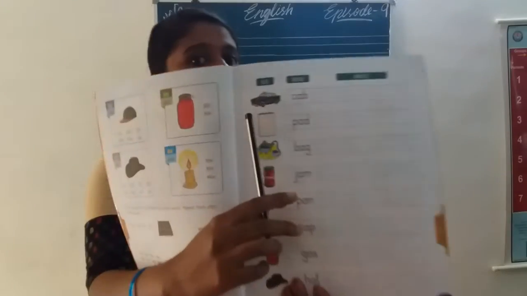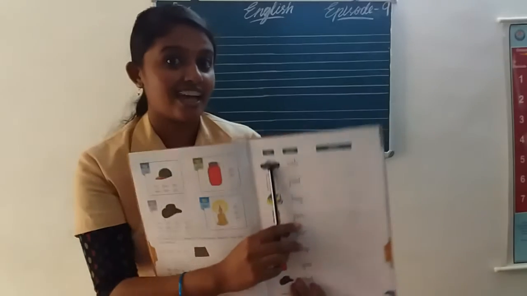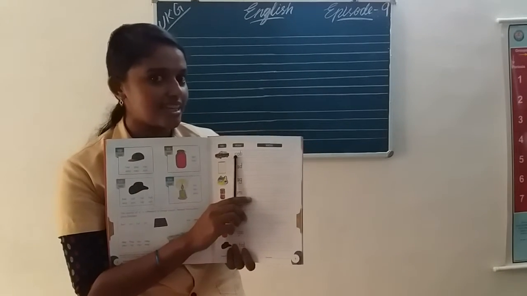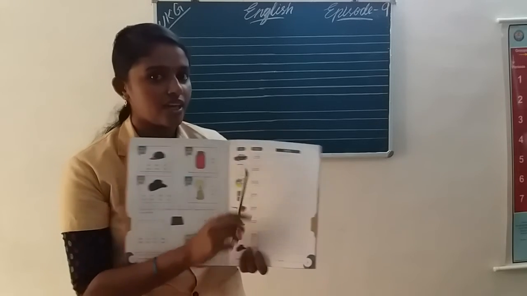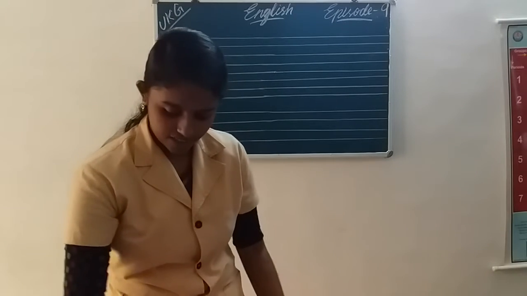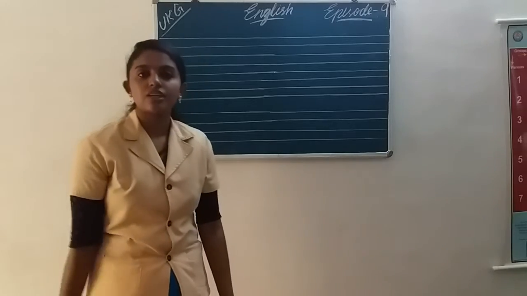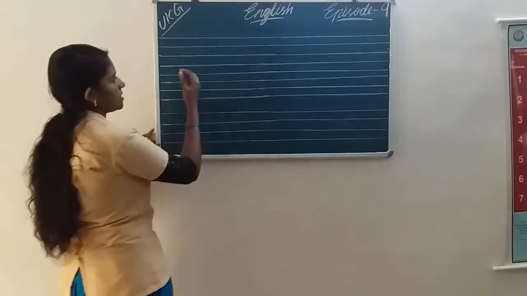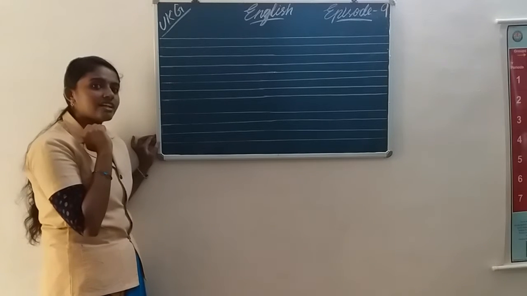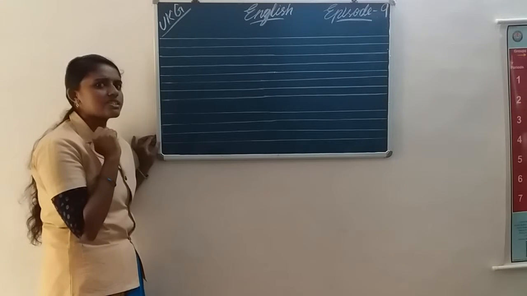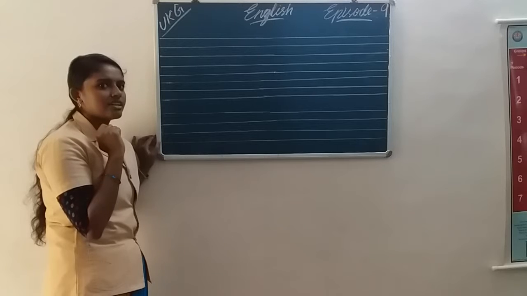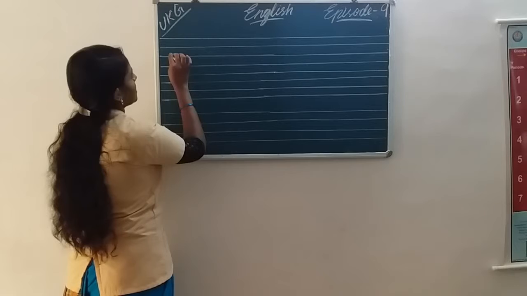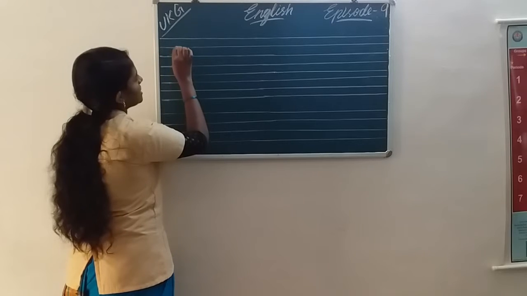Okay, can you see the picture cab? This is a taxi. What is the spelling? C-A-B. Okay. Here you should take your rough book and listen here. How should we write? In the previous class we have learned. Do you know? Yes. Okay, listen here. Start from the third line.